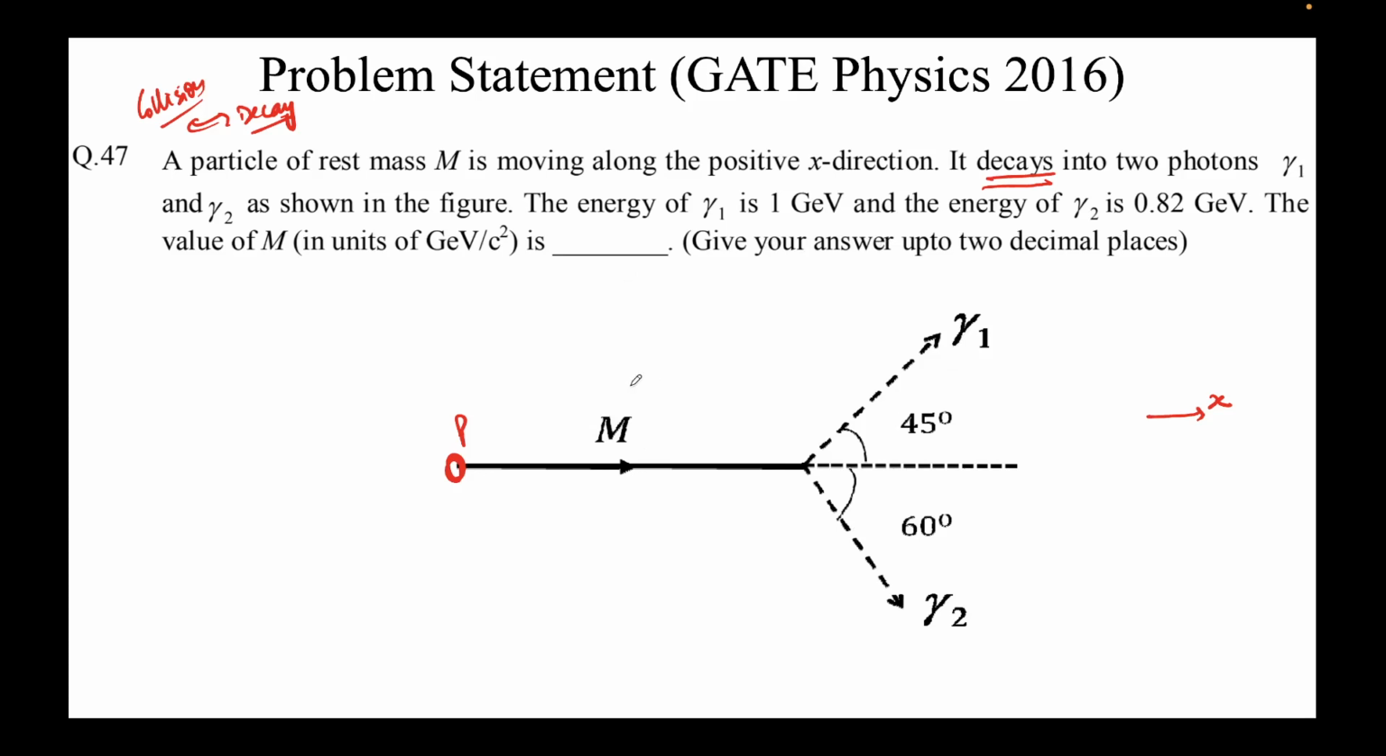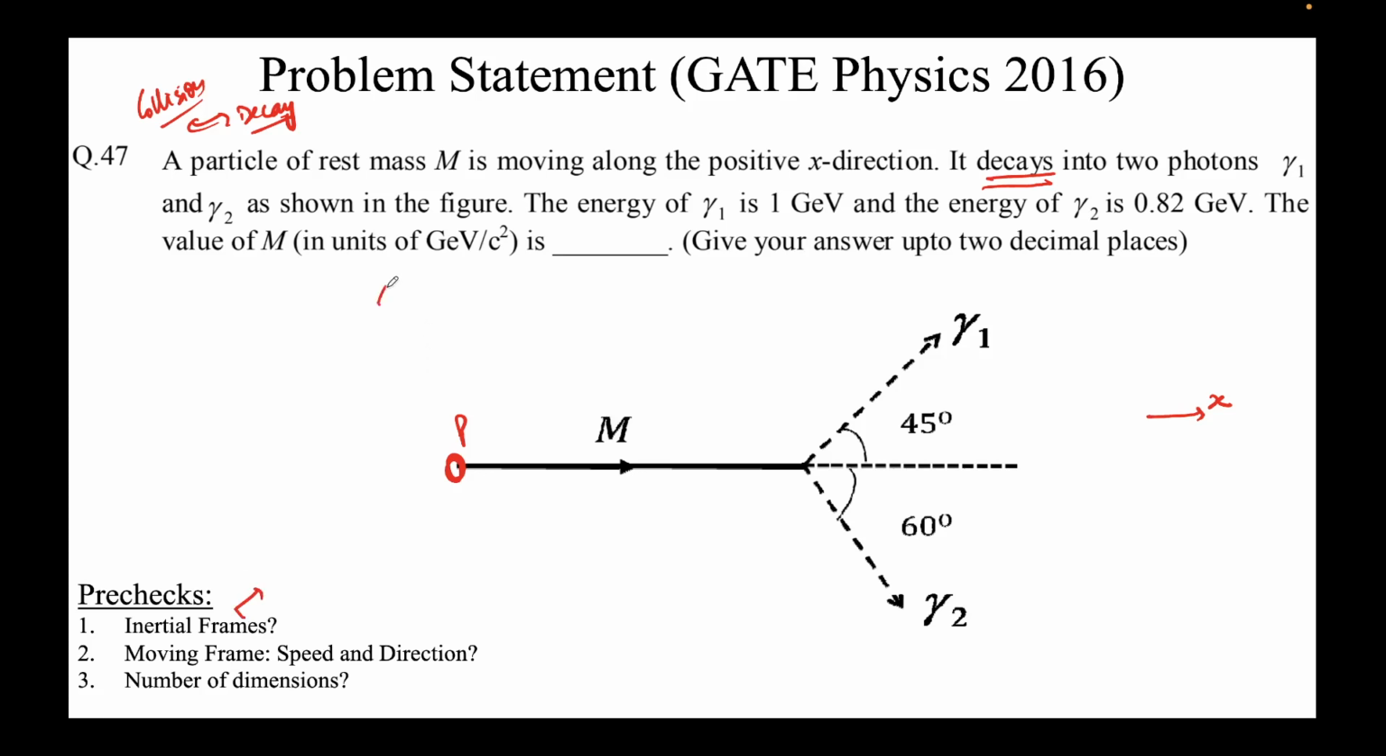So as always, this thing remains the same. I told you, I think in the very first class, that these are some pre-checks. I keep on repeating them so that it becomes ingrained in your brain. If you do these three things, then you can blindly apply the formula that we had talked about. So, inertial frames. I should have drawn the frame here. So there is one frame here, S.